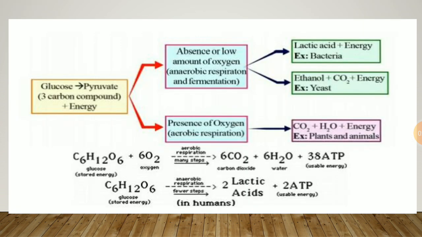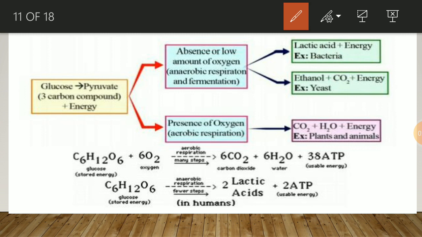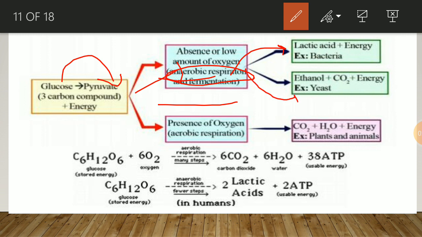Glucose is converted into a 3 carbon compound called pyruvate, and some energy is released. When the process of respiration takes place in the absence of oxygen, that is anaerobic respiration, it is also called fermentation. When anaerobic respiration takes place in some bacteria or small organisms, it forms lactic acid plus energy. When it takes place in yeast, it forms ethanol, C2H5OH, plus carbon dioxide plus energy.